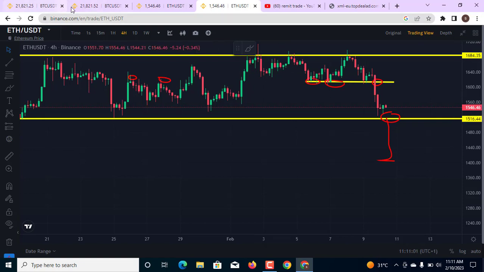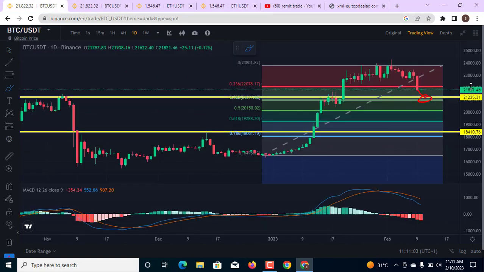So what do you think about the market on the BTC USDT 1-day chart? Do you think the market is going to go back to the upside from here, or are we going to see the market still continue a little bit to the downside, break this level, and come back into the $18K level before the next move to the upside? Comment below in the comment section of this video.